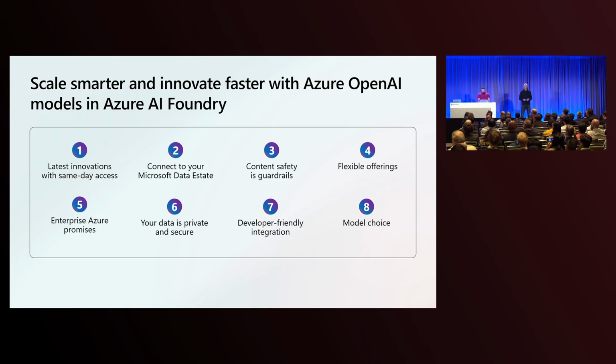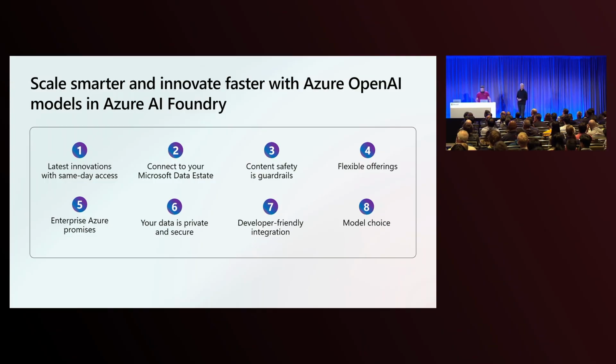Third, we have more built-in content safety than any other provider. Yes, we have all the native safety capabilities of the models, but we also enable for free content filtering and abuse monitoring that keeps your applications safe. And on top of that, we're continuing to innovate with new advances like grounding detection, cross-prompt injection attack detection, and now the latest AI red teaming agent that will actually go and stress test your system for potential issues and mitigate them.